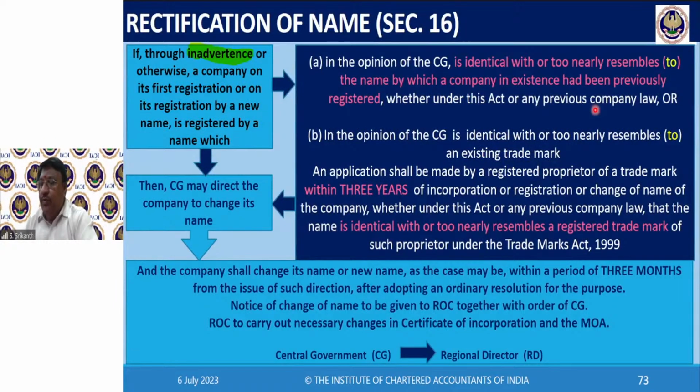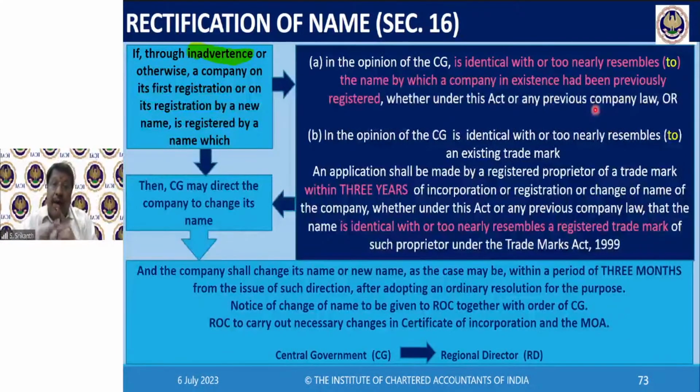Wonderful. So we have questions. Let's go back. So we have got this concept. Basically, it's like this. You are a company. You got a name. You are seeing a new company there. Its name is too nearly resembling your name or even identical, then you can apply. Or the registrar himself can do this if he wants.